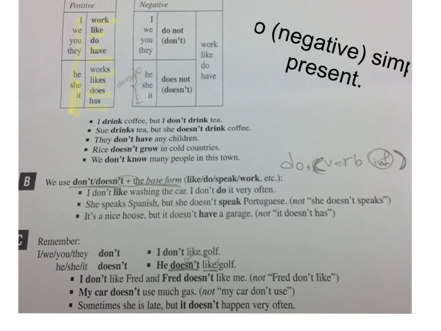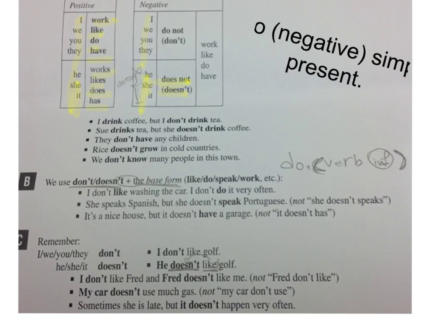But with negative, here the verb will be with do: don't, or do not. With I, we, you, they, it will be don't or do not. But with he, she, it, it will be doesn't or does not.